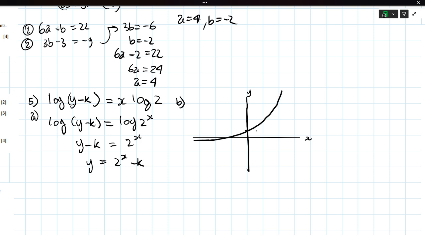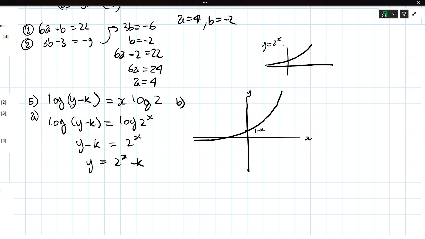And this is going to be 1 minus k. The graph of y is equal to 2^x will look something like this with an asymptote, I mean, as x tends to negative infinity, it would approach the x-axis.